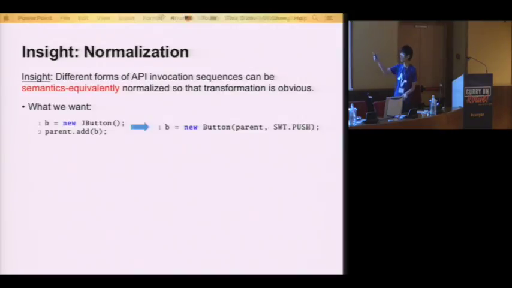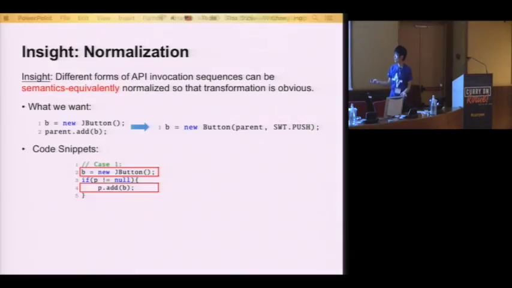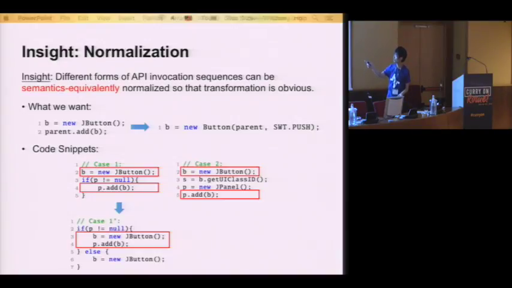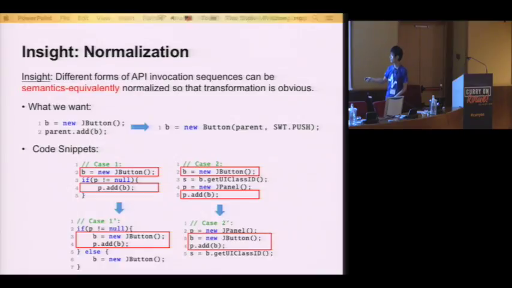What does it mean? So this is what we want. Whenever we see the button creation with two methods, we want to transform it into one method creation, one constructor call. So we have the first snippet. We can do a semantically equivalent transformation to push the method into the two branches, so that the matching here is very obvious because it appears consecutively. For the second case, we can reorder the statements in some manner so that they appear consecutively. And after this, the transformation is very obvious to us because they exactly match what we want.